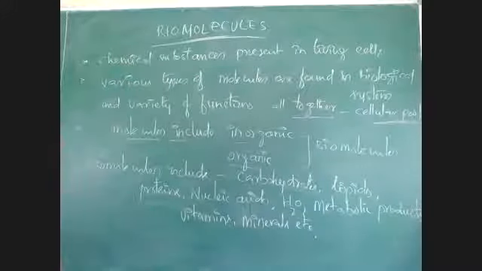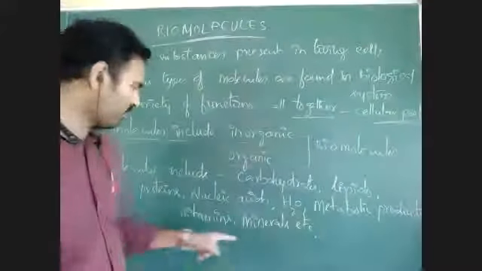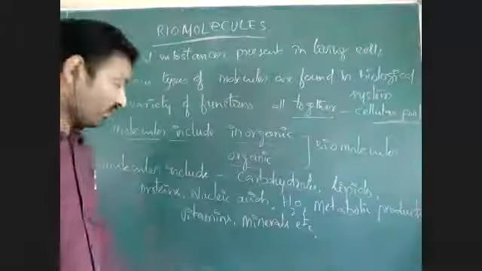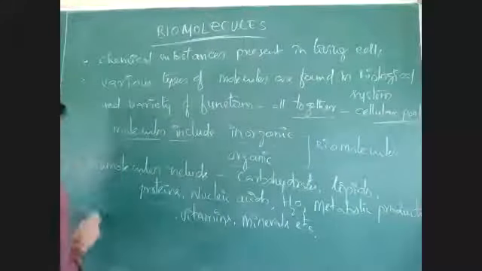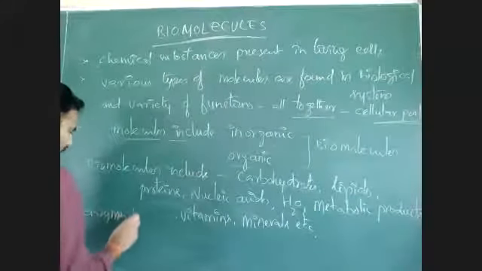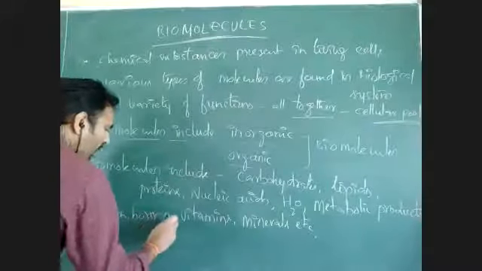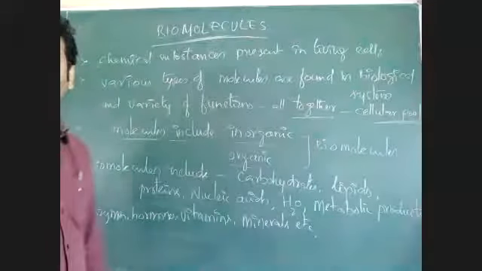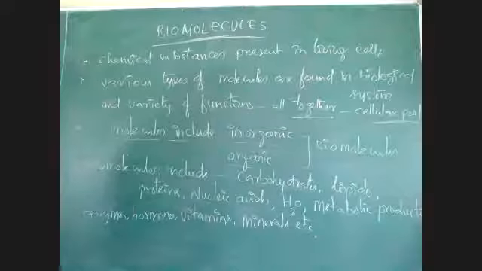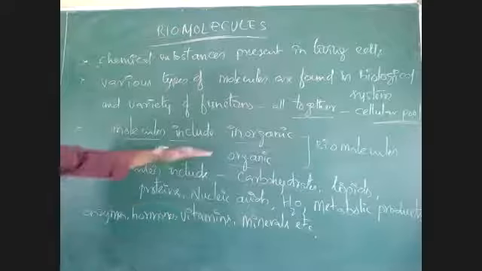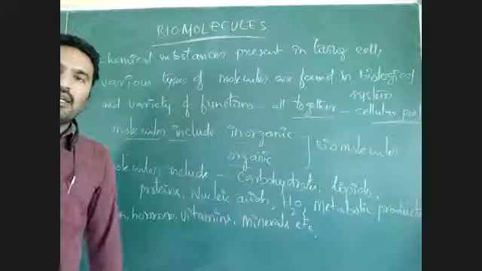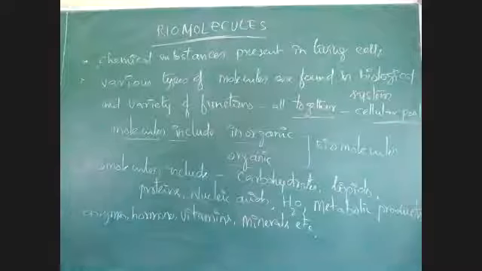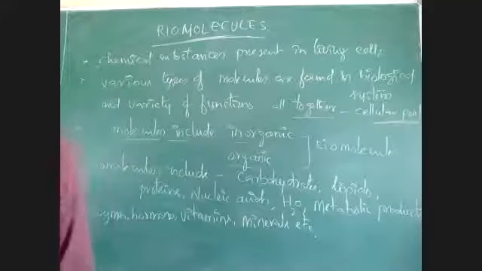Along with that, enzymes, hormones, vitamins will also come. Enzymes are proteins. Hormones are also there. Enzymes and hormones all together are called biomolecules. All these molecules which are present in a living system like a cell or organism are called biomolecules.